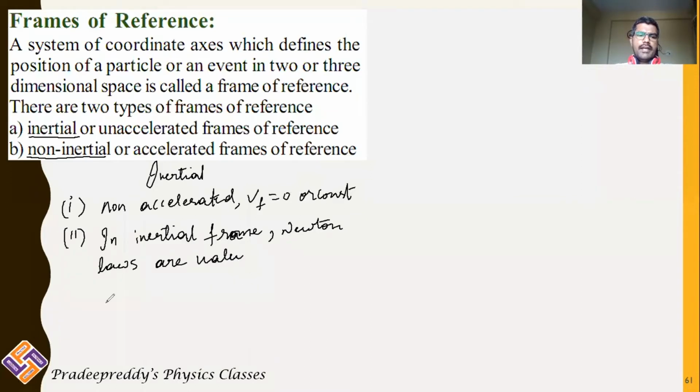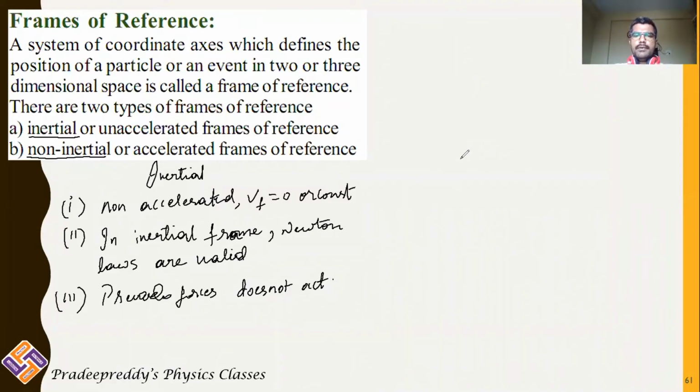Newton laws are valid. The third thing, most important thing which you need to understand in inertial frame is pseudo forces do not act. Pseudo forces do not act in case of inertial frame of reference.